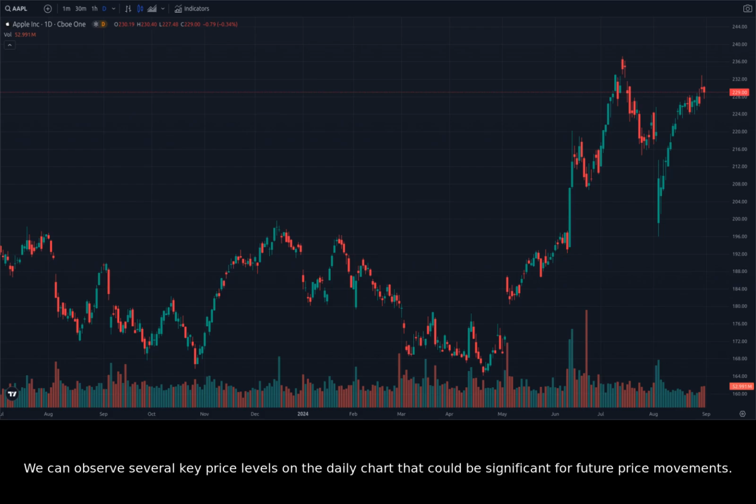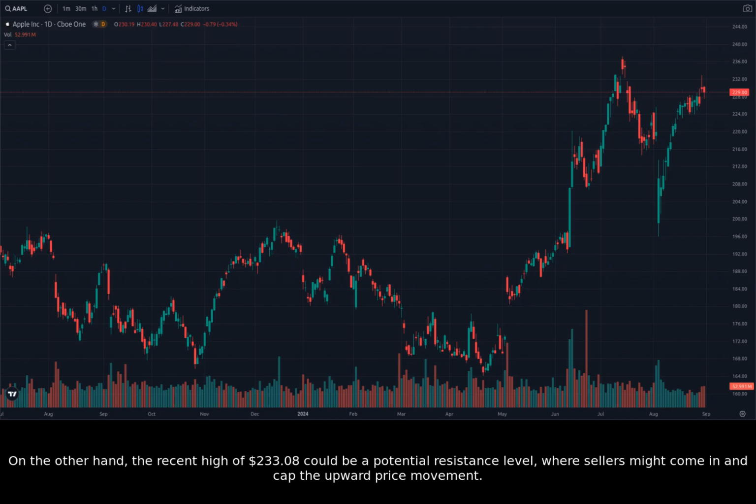We can observe several key price levels on the daily chart that could be significant for future price movements. For instance, the 200-day moving average has acted as a strong support level in recent months. It could potentially be a key level to watch for buyers to step in if the price dips below it. On the other hand, the recent high of $233.08 could be a potential resistance level, where sellers might come in and cap the upward price movement.